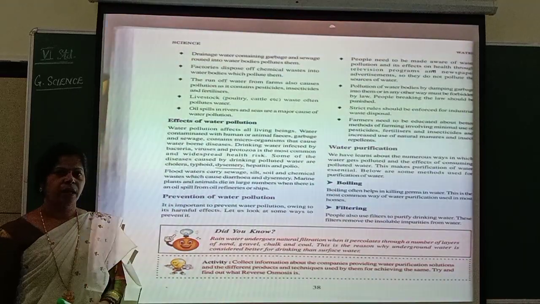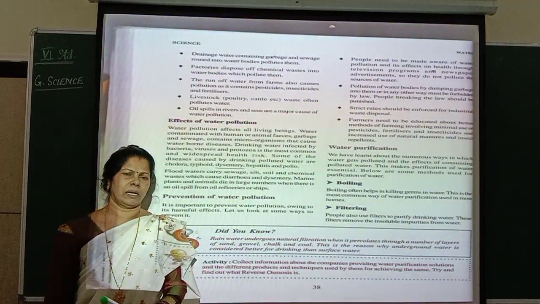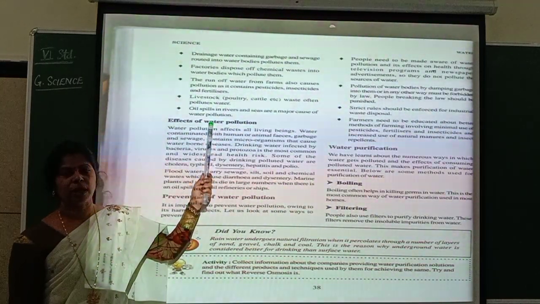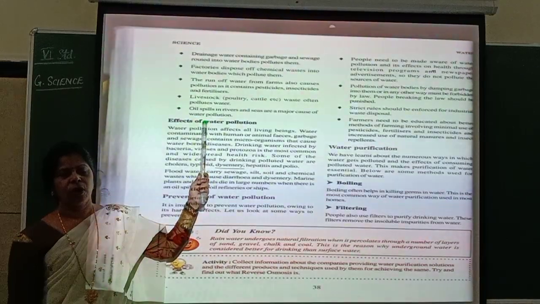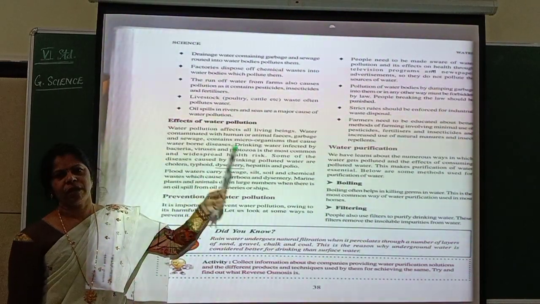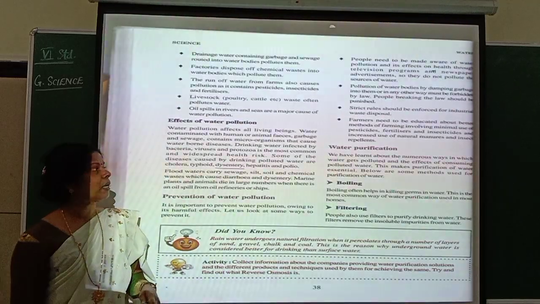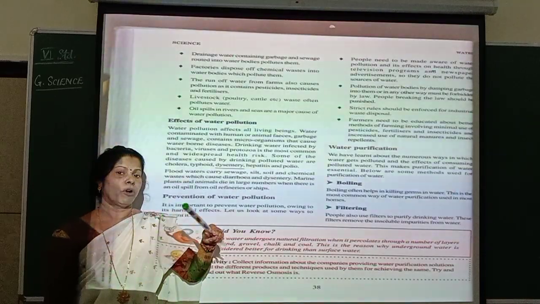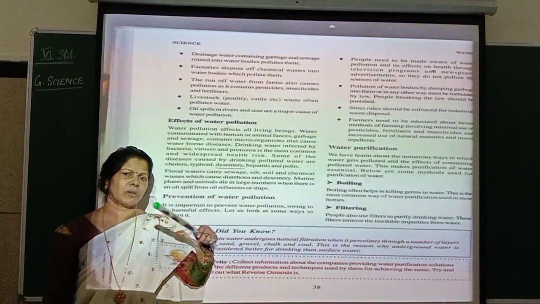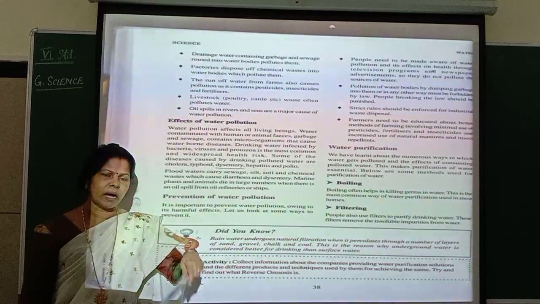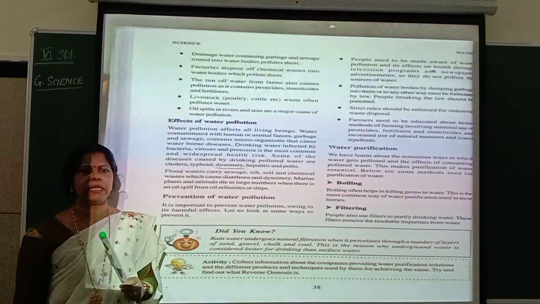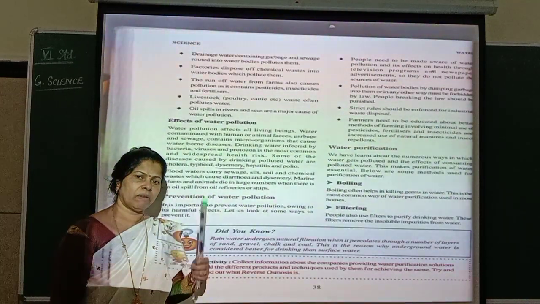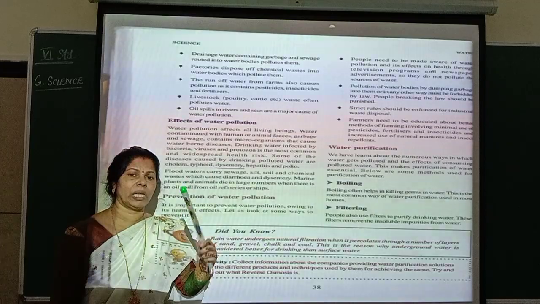Oil spills, especially when the ship is carrying fuels. If there is any leakage or if there is any burst, what happens? Definitely all that oil will get into the water and thus water gets polluted. Understood? Because oil always floats on water. The density of oil is less than water, so it floats on water. The underwater organisms will not get sunlight and enough oxygen. So they will die because of this water pollution due to leakage of oil.